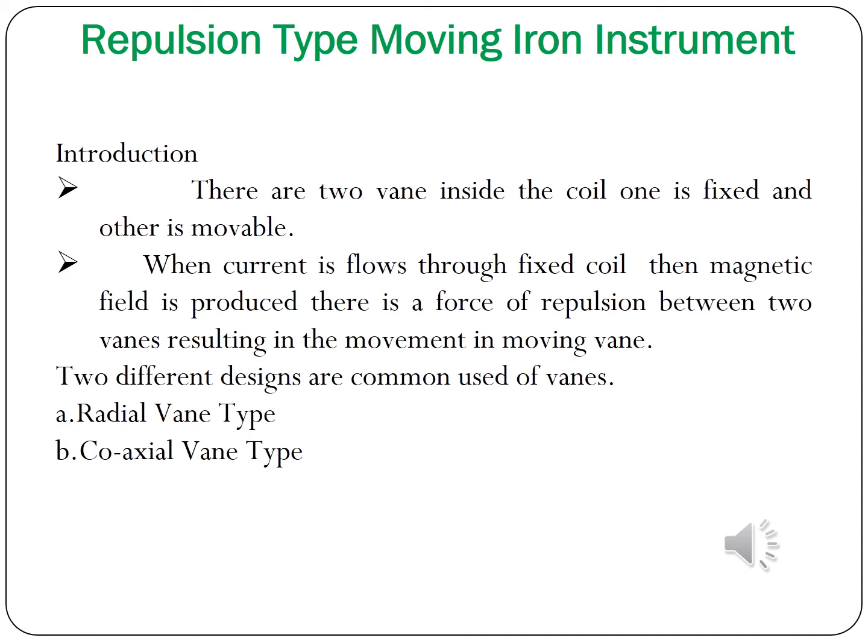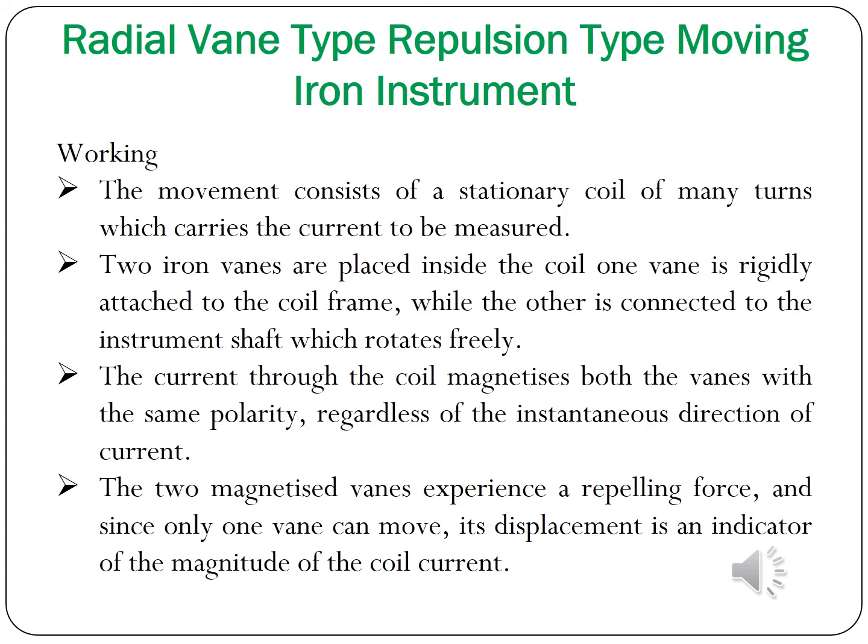And there are two types of repulsive type moving iron instrument. One is radial vane type and another one is coaxial vane type. So next we are going to see the radial vane type repulsive type moving iron instruments. So this is the first classification of repulsive type moving iron instruments.